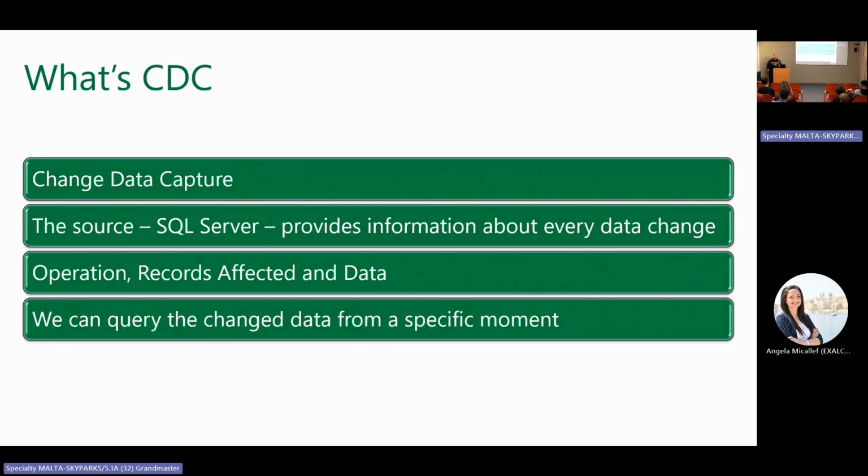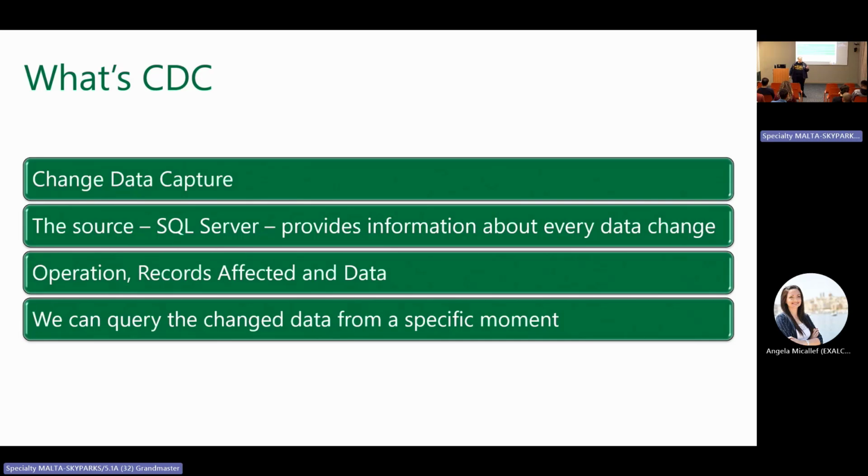So we can query the changed data from a specific moment. What do I mean with this sentence? What I mean is that while I'm on this slide, I'm talking about a SQL Server capability, which we will need to enable.